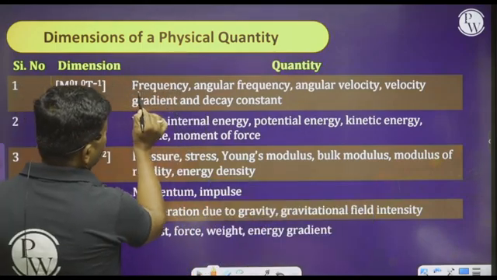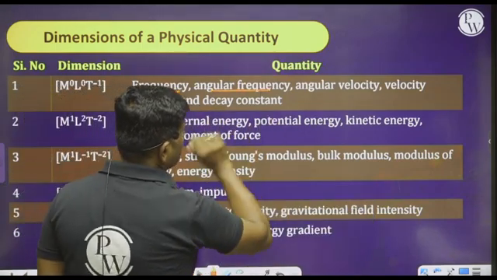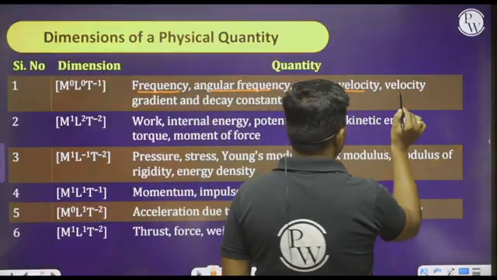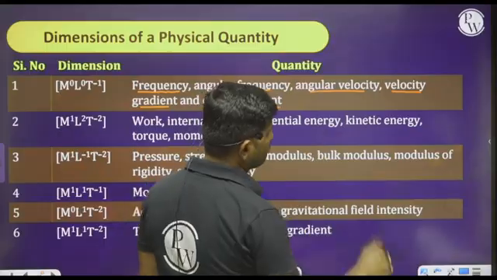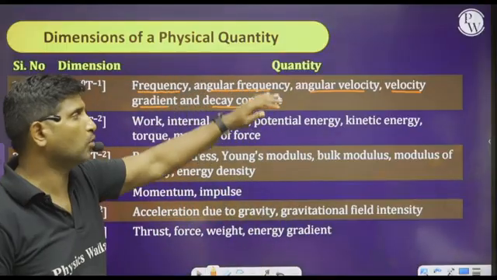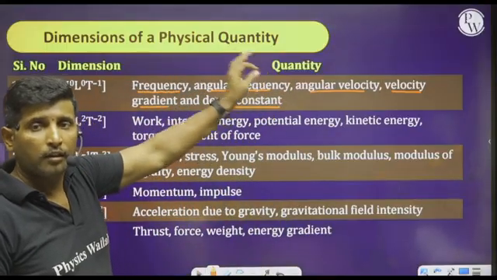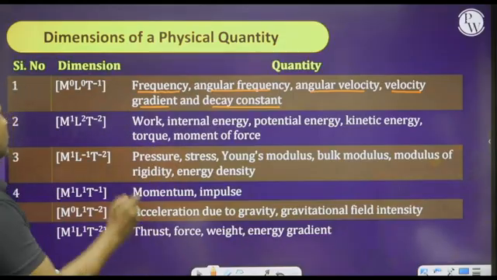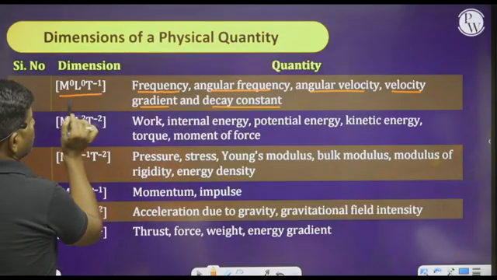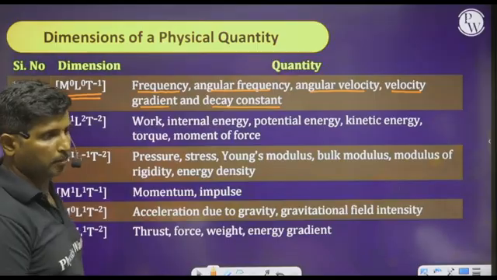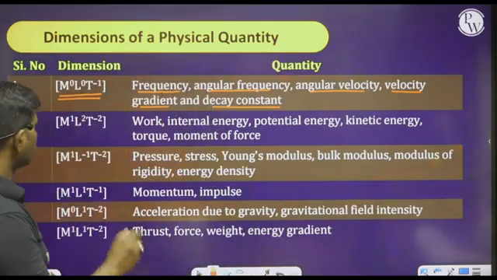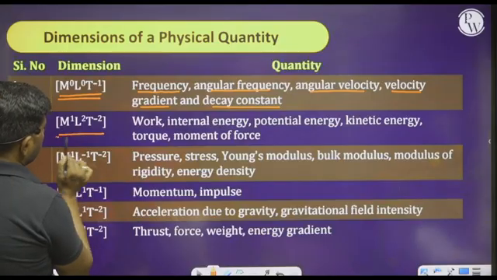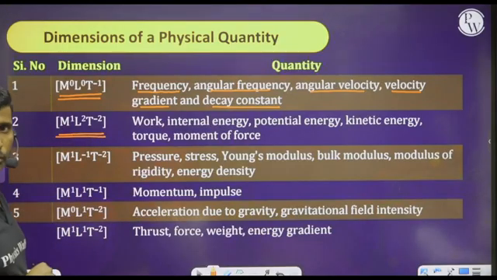For the quantities frequency, angular frequency, angular velocity, velocity gradient, and decay constant, these are all having the same dimensional formula, that is M power 0, L power 0, T power minus 1. Okay, and later observe this, M power 1, L power 2, T power minus 2.